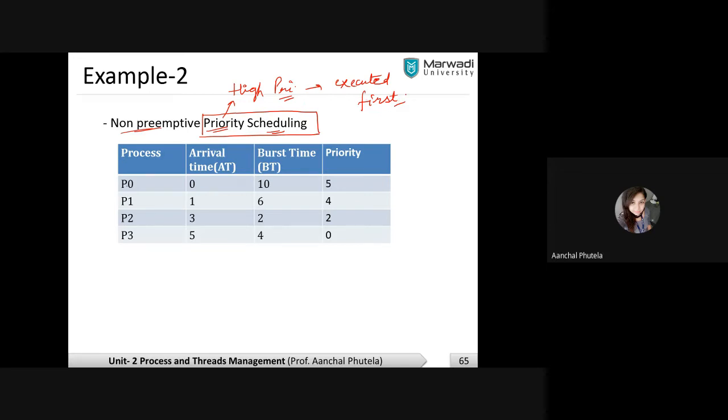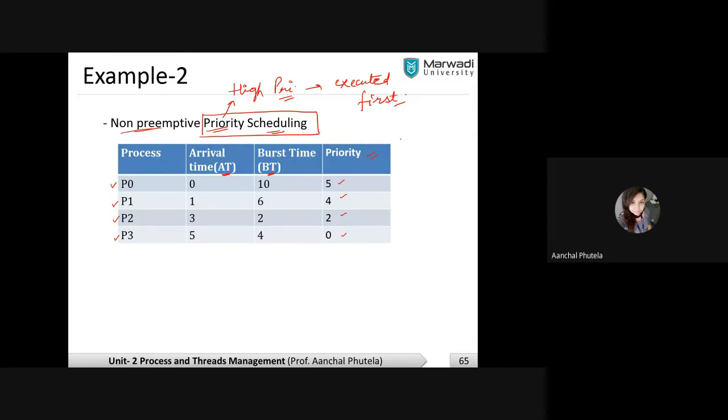Now remember, in our table, in our question, we are given the processes P0, P1, P2 and P3 with their arrival times and burst times. Now, during priority scheduling numericals, you are also assigned some priority for each process. Each process is assigned a number, which is known as its priority. Which is the minimum priority and which is the maximum priority number? As per the question, it is defined for you.